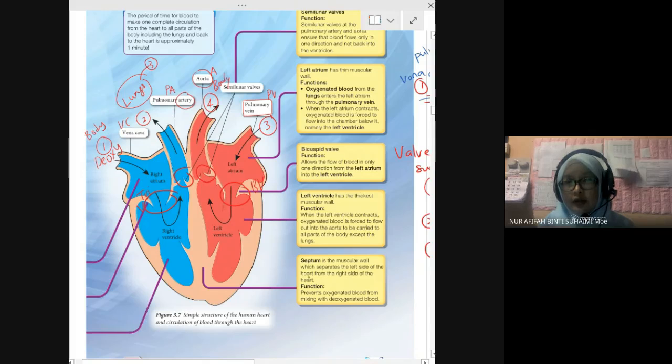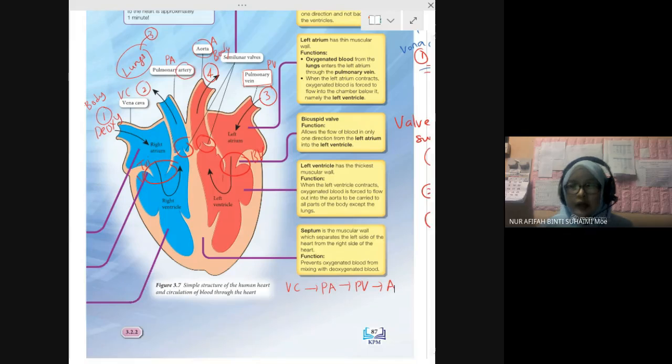Okay, so from vena cava to pulmonary artery, and then to pulmonary vein, and then next to aorta. 4 steps you need to remember.